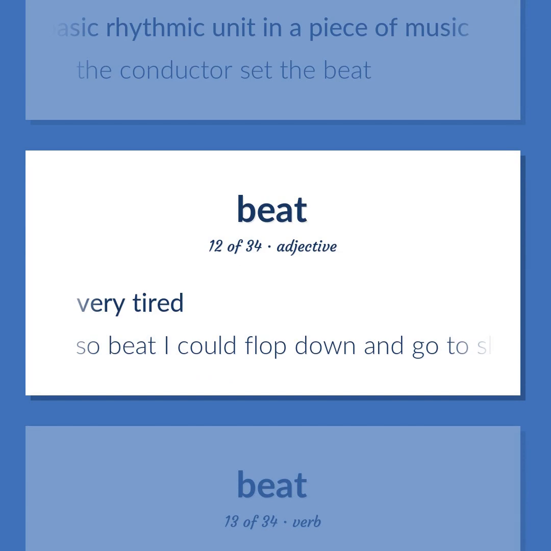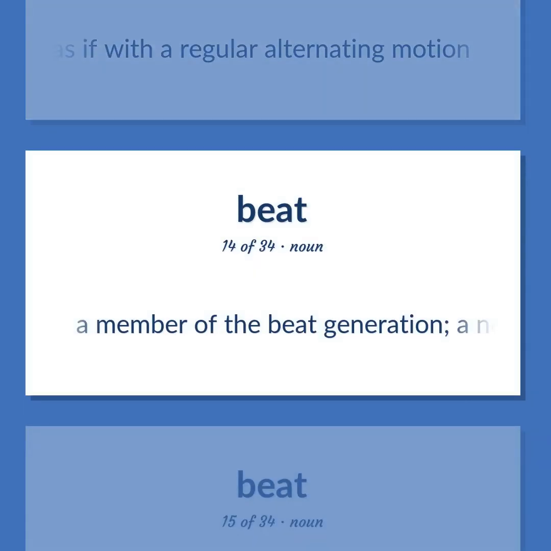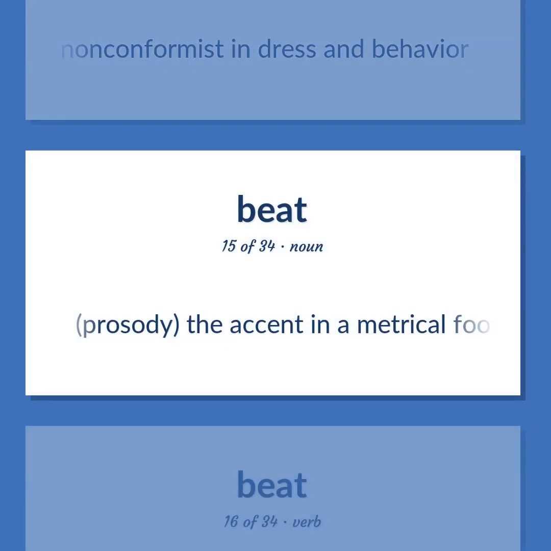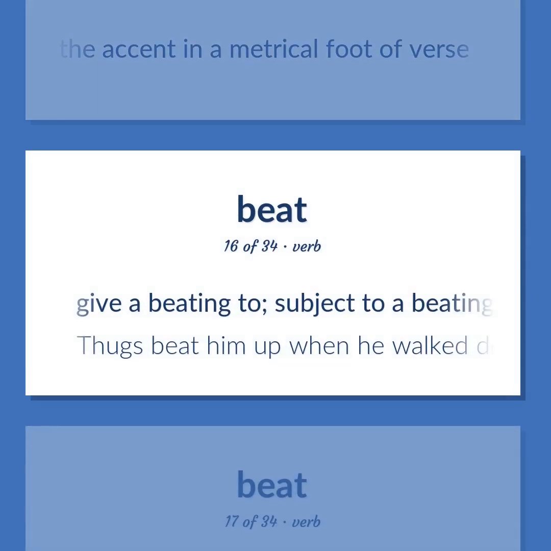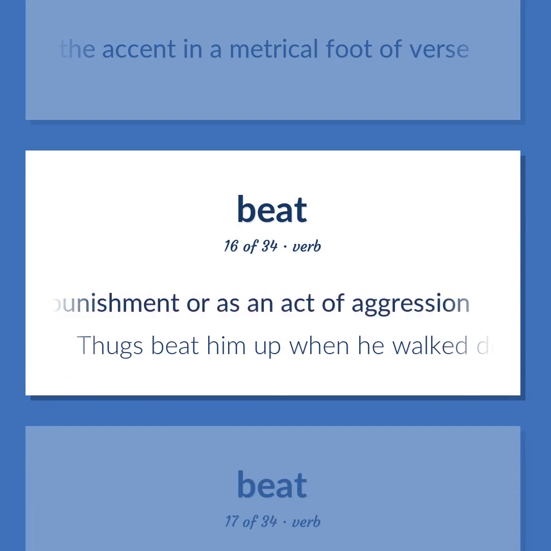Very tired. So beat I could flop down and go to sleep anywhere. Move with or as if with a regular alternating motion. A member of the beat generation. A nonconformist in dress and behavior. Prosody. The accent in a metrical foot of verse. Give a beating to. Subject to a beating, either as a punishment or as an act of aggression. Thugs beat him up when he walked down the street late at night.